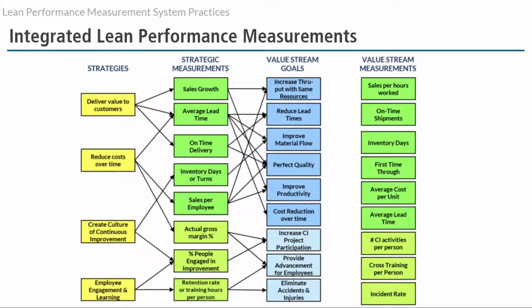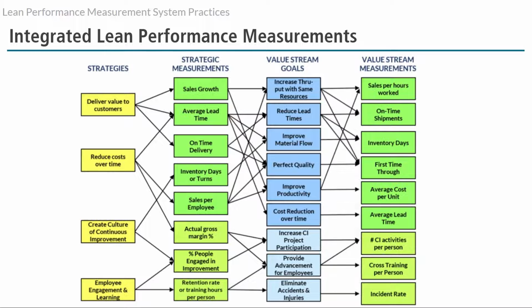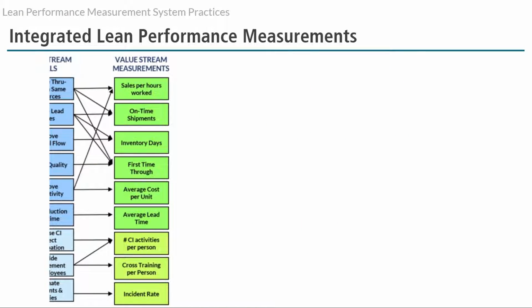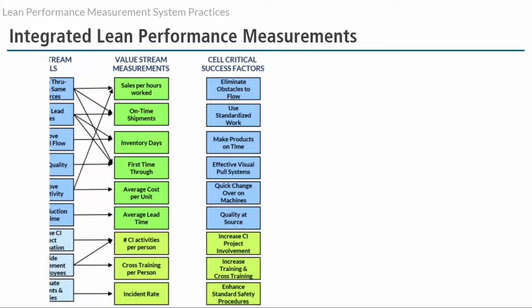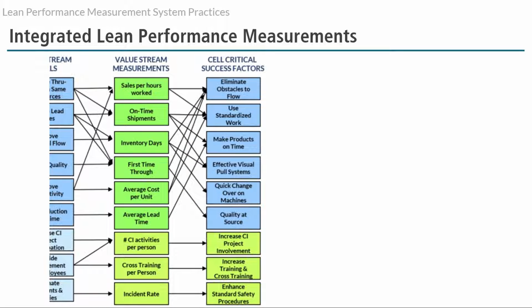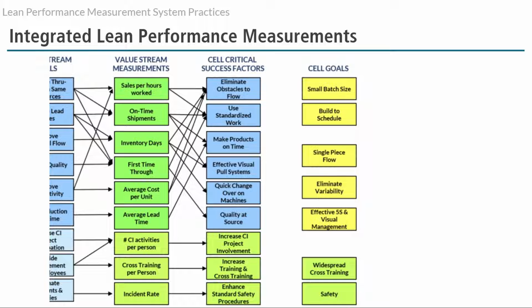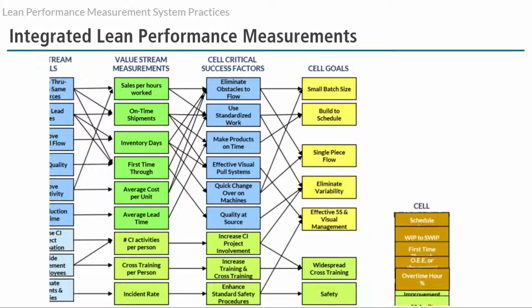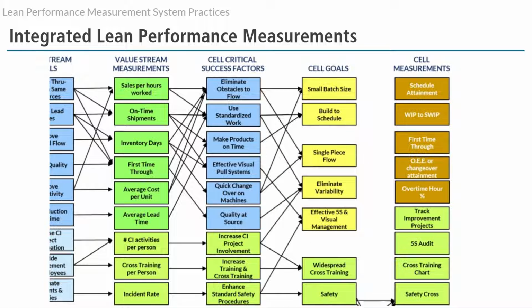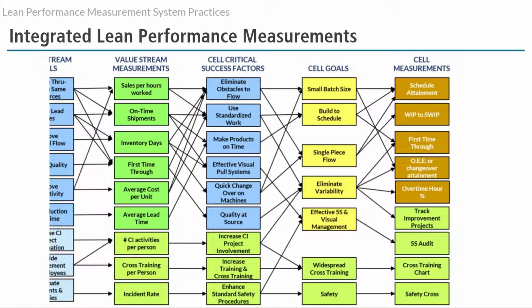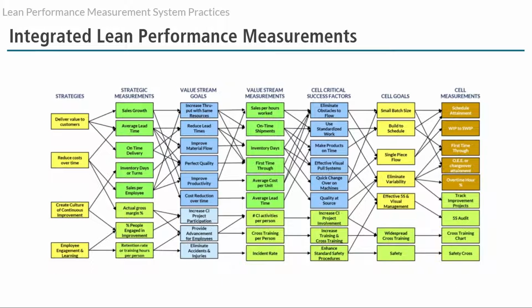After strategic measurements have been determined, the value streams will set goals that are aligned with the strategic measurements. Value stream measurements are then created, showing the value stream's progress towards achieving these goals and measuring its overall operating performance improvement. Finally, each work cell will do the same thing, namely, developing goals aligned with the value stream measurements, then developing daily and/or hourly measurements, showing each cell's daily performance against the goals.